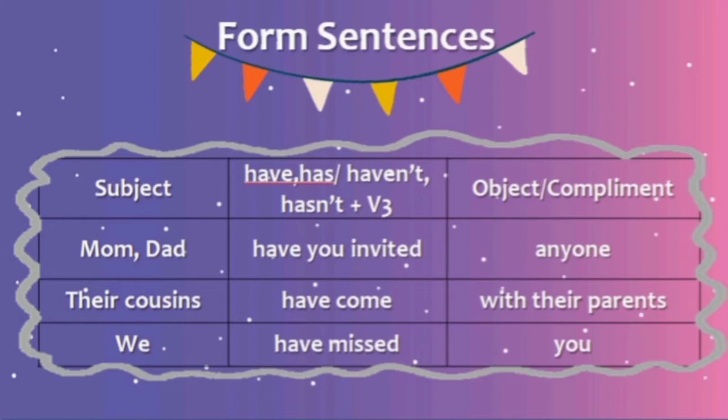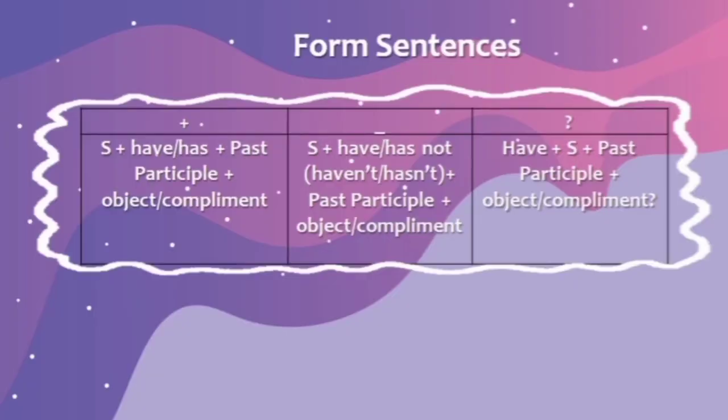You can see in this table, when you make a positive sentence, the form is subject plus have or has plus past participle plus object or complement. And the negative sentence, subject plus have or has not plus past participle plus object or complement. And the last, for the question, you use have plus subject plus past participle plus object or complement.